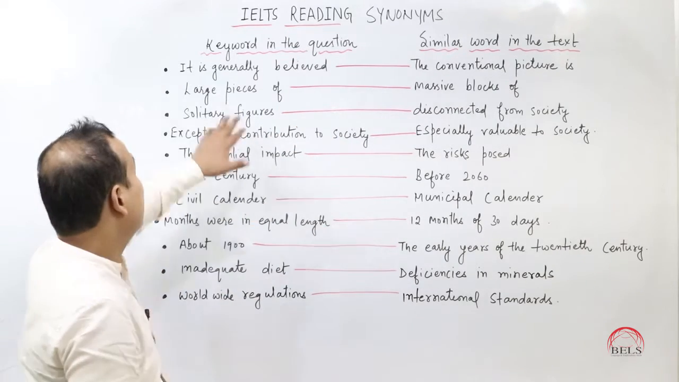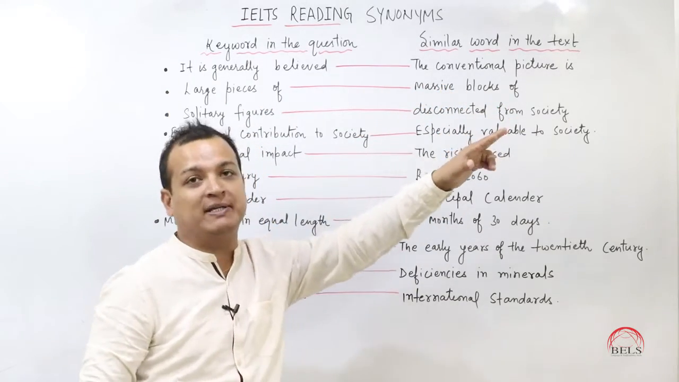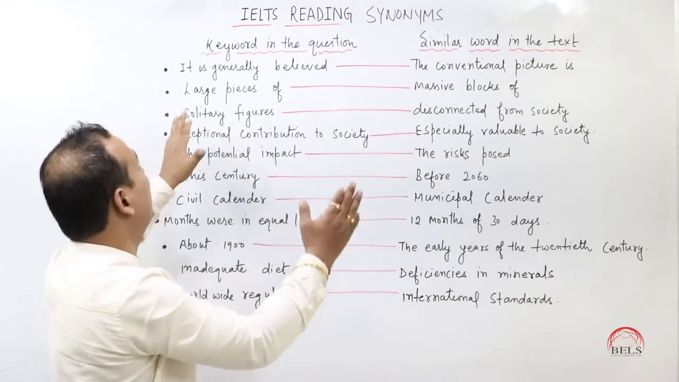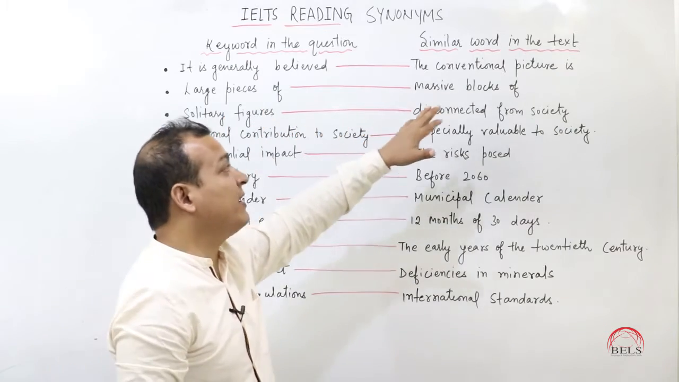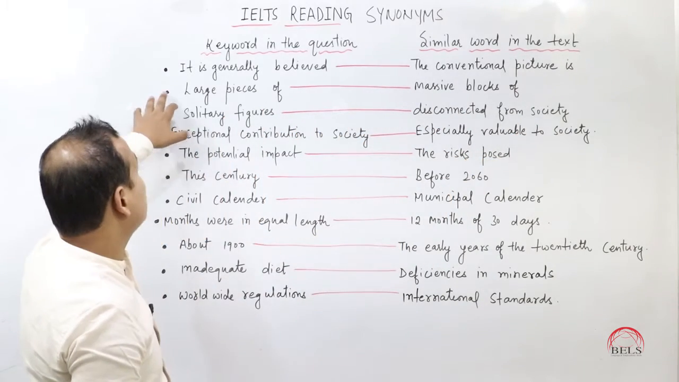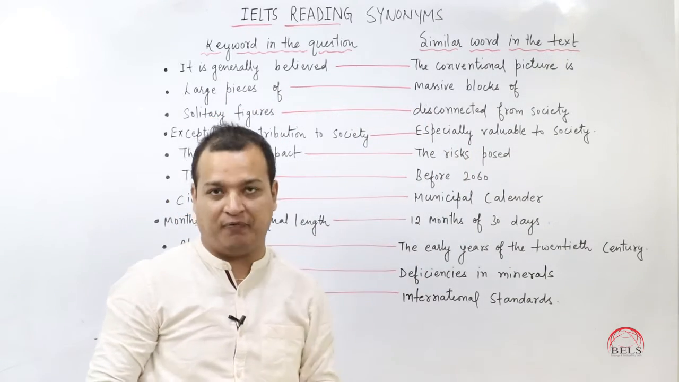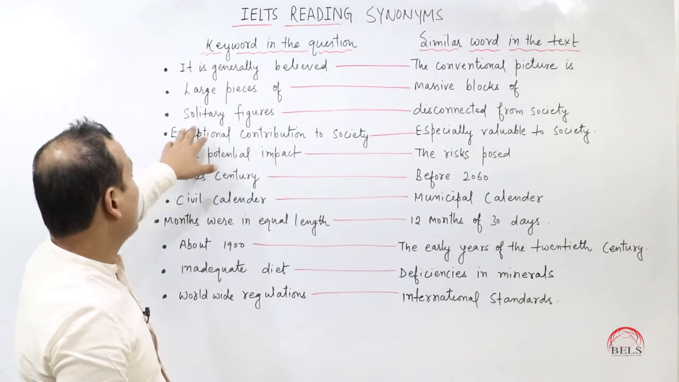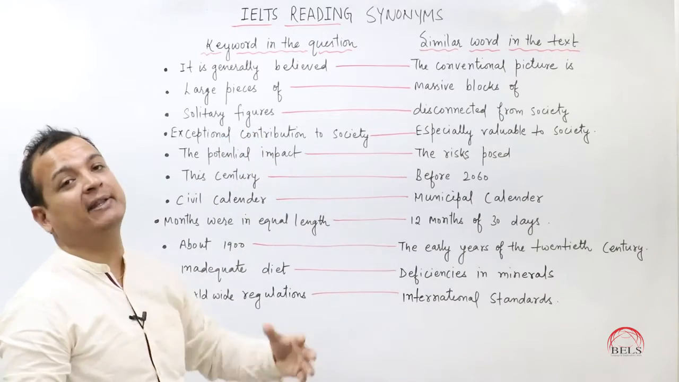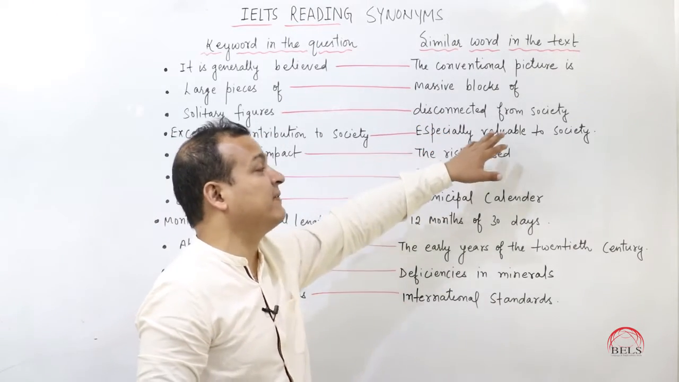So make sure, guys, the same idea can be in the passage as "the conventional picture is". That means it has the same meaning: "it is generally believed" and "the conventional picture is". So make it true at that time. Second one is "large pieces of"; it can be the same as "massive blocks of". Third, "solitary figures": if you see this word in the question itself, the same idea in the passage can be "disconnected from society".